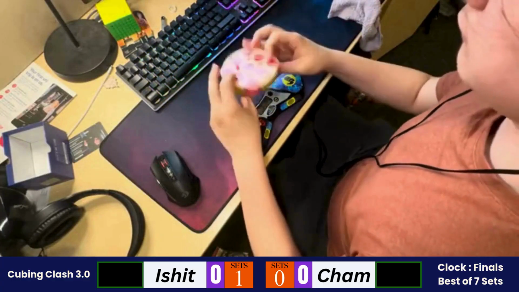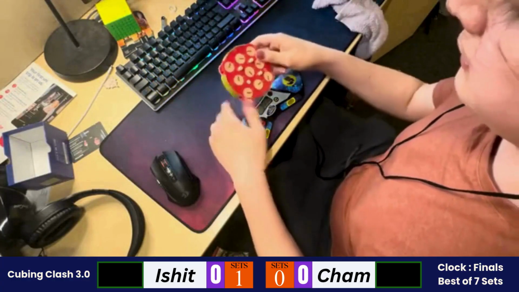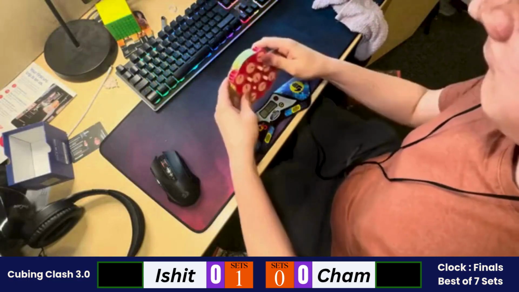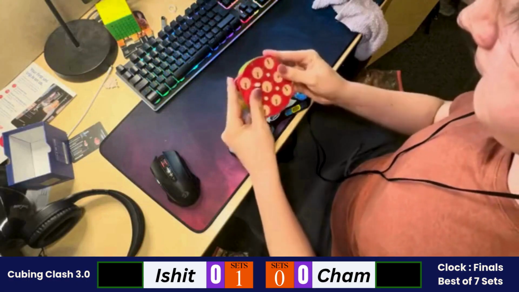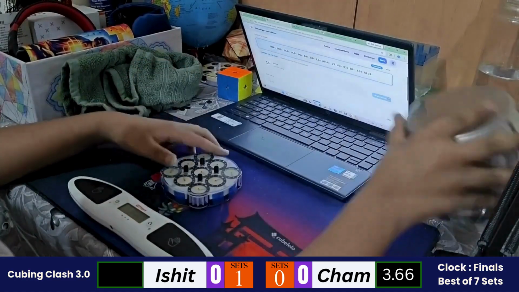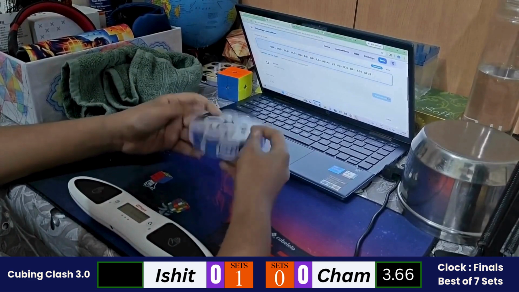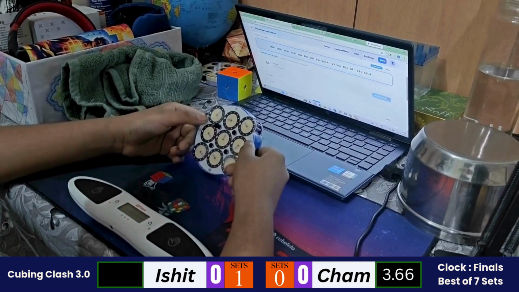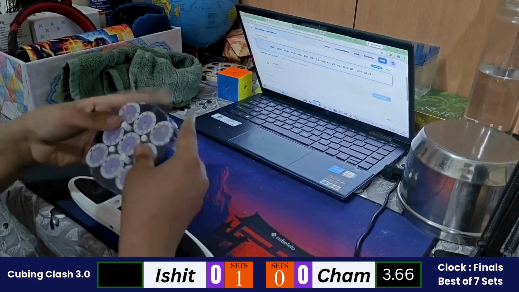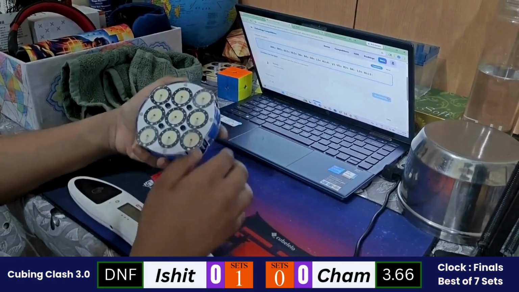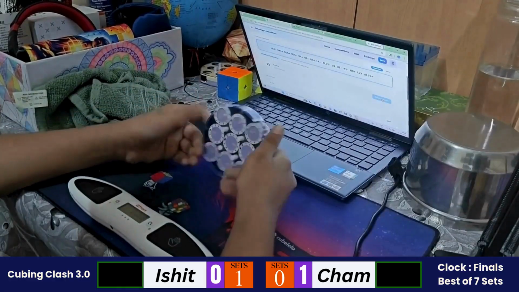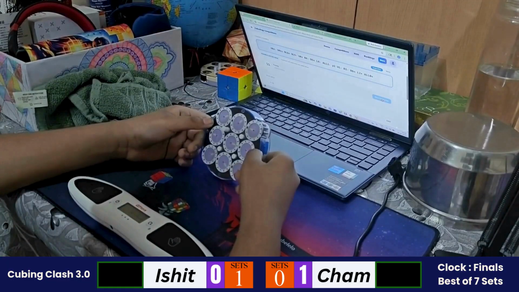Cham starting this set. So inspecting it. Starting with his solve. So 3.6 is from Cham and it's a good way to start the set. Ishit inspecting the solve. Starting it out. The first solve of the second set for Ishit. Okay, Ishit with a DNF. So Cham wins the solve. 0-1 is the set score.